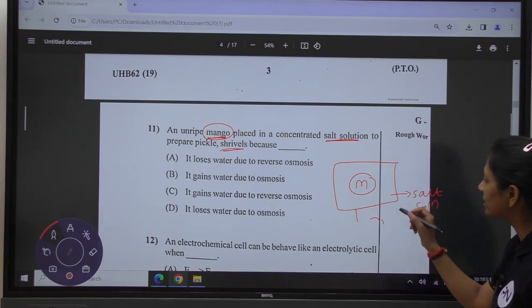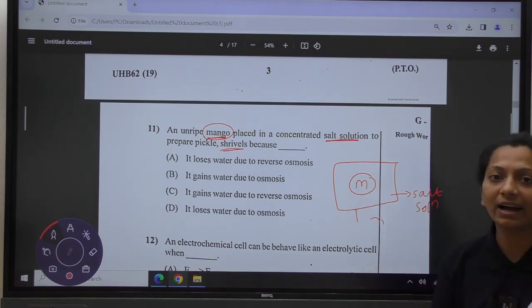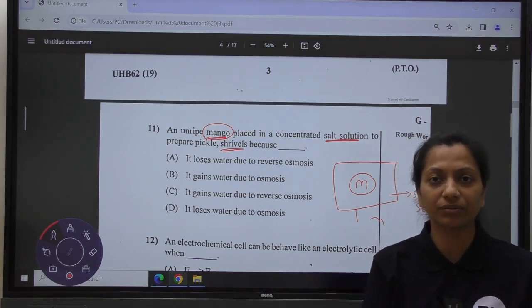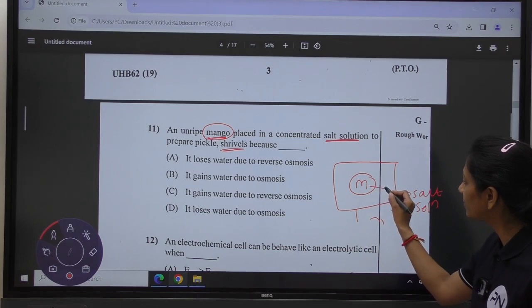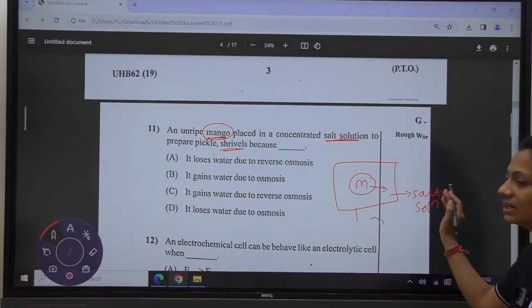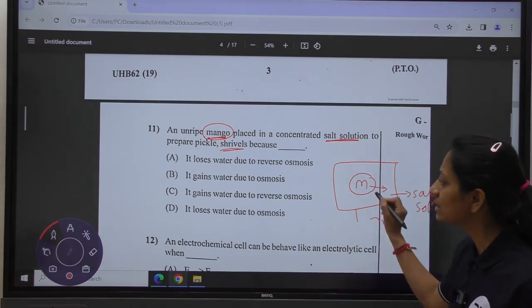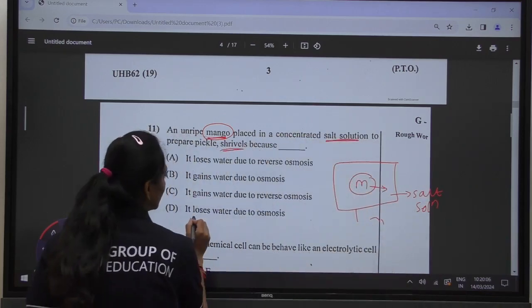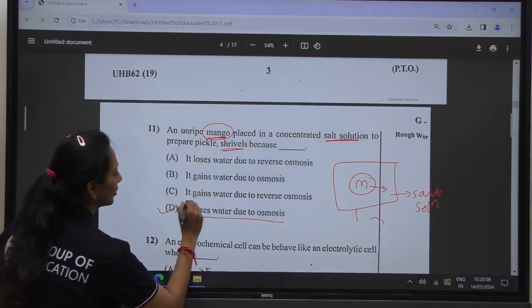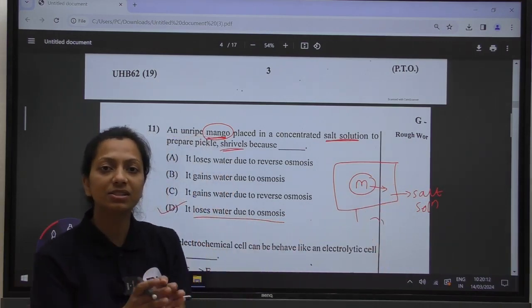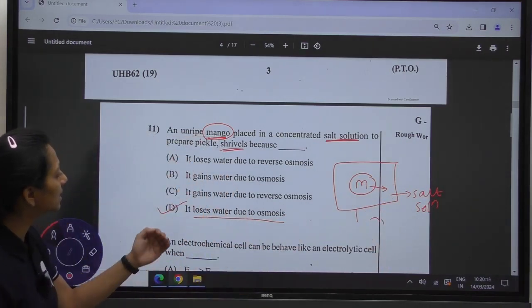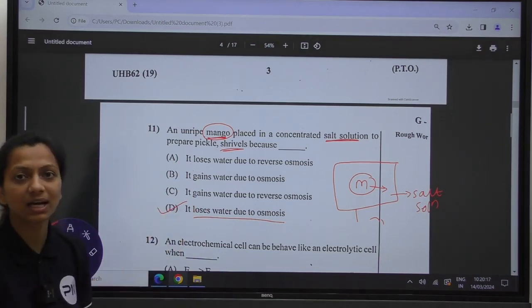So the salt solution is there, and in the mango you have a lower concentration of salt. So what will happen? The water molecules will move from the mango towards the salt solution, and this is because of the loss of water due to osmosis, because of which the mango placed in the salt solution is going to shrink. So according to the question asked, option D is the correct answer.